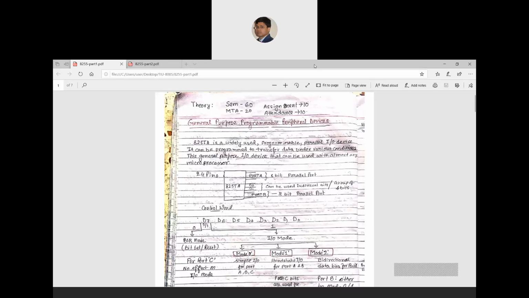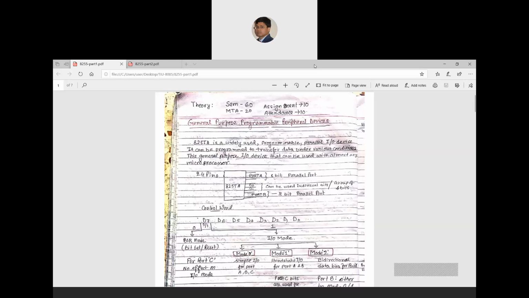But what they have done is copy from the internet and just paste it. I don't know, and I'm not giving their names or IDs, but I have found these things. So this is not a very good practice.